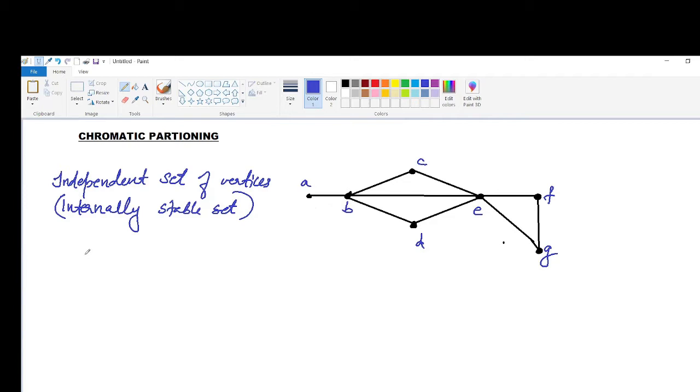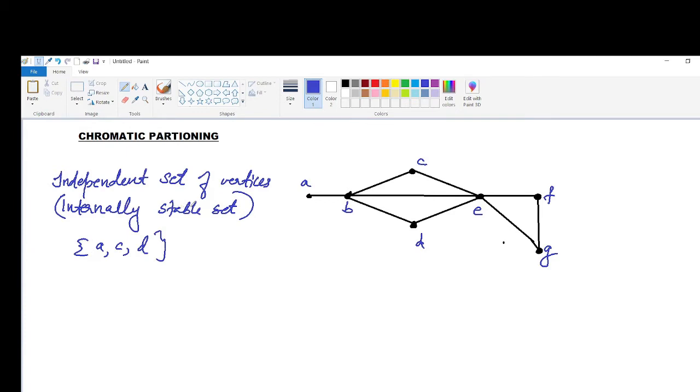For example, here you consider A, C, D. These three vertices are non-adjacent. So this set is an independent set. A single vertex in any graph constitutes an independent set. Now, what is meant by the maximal internally stable set or maximal independent set?